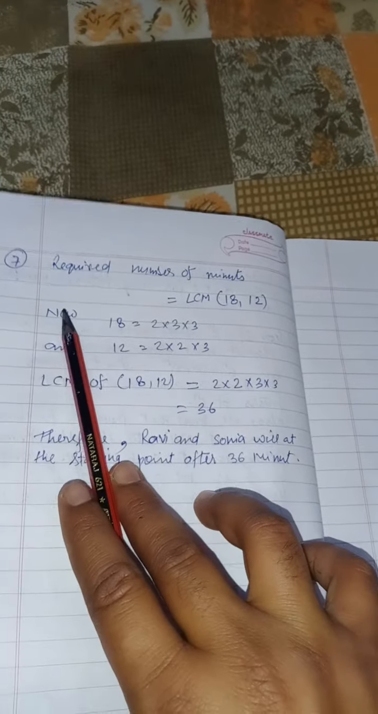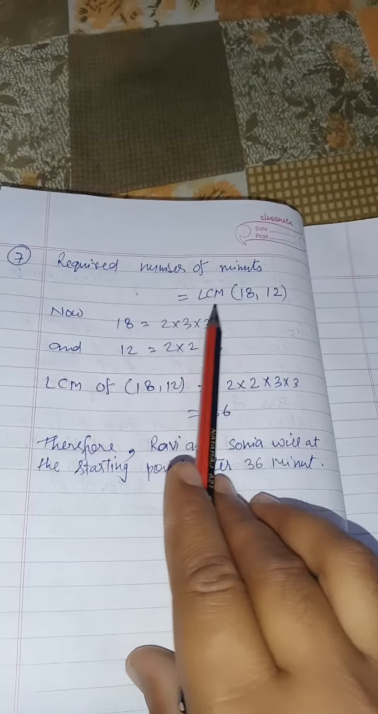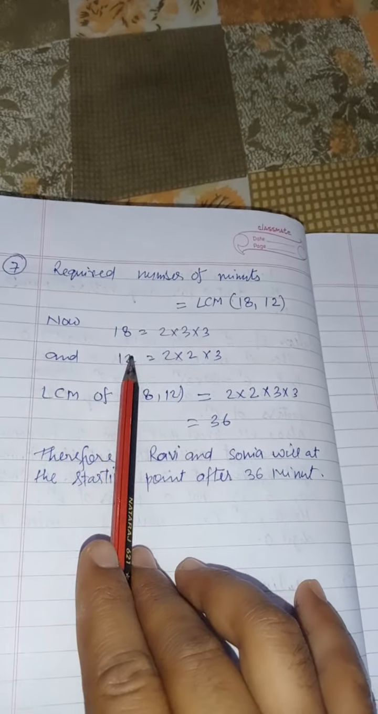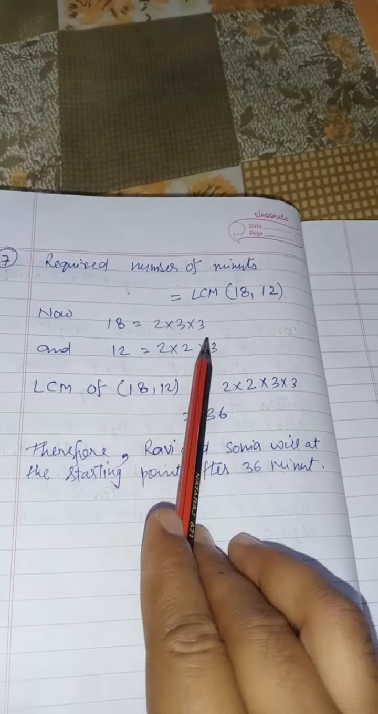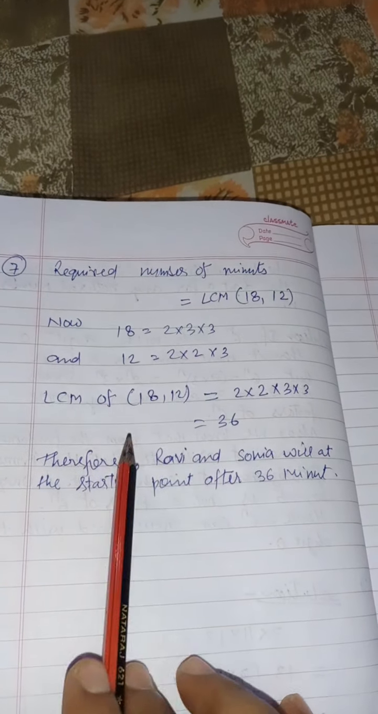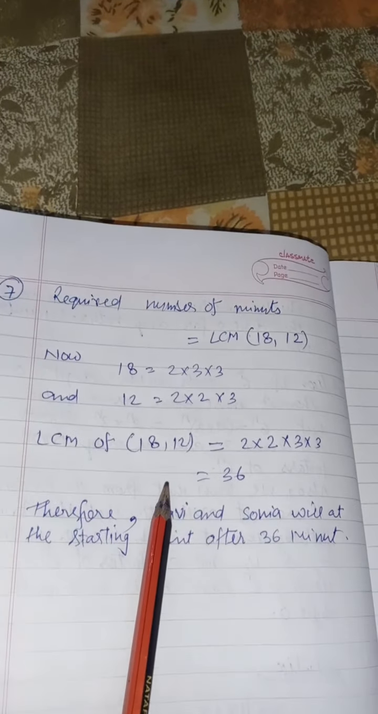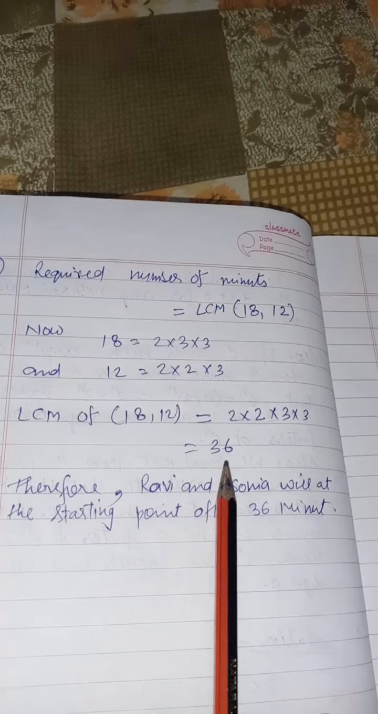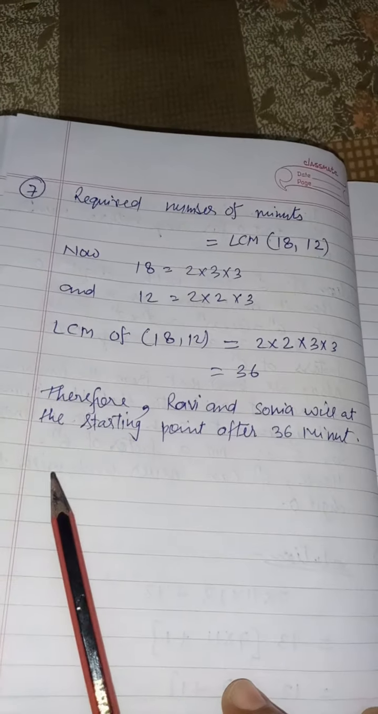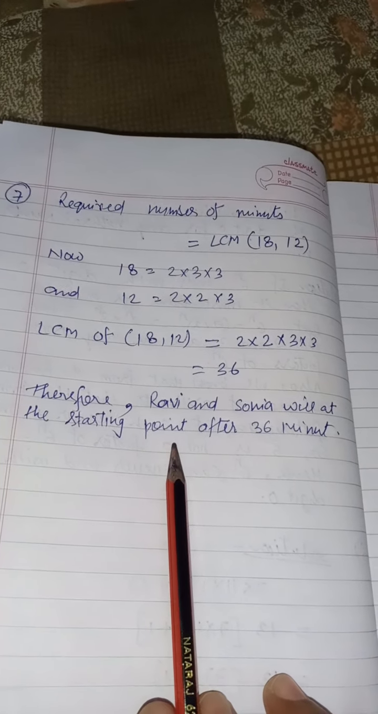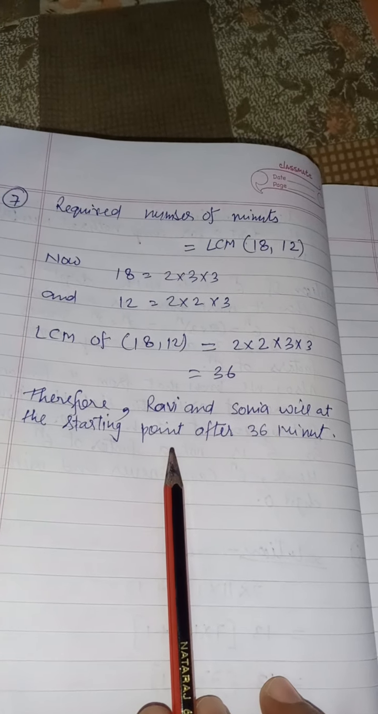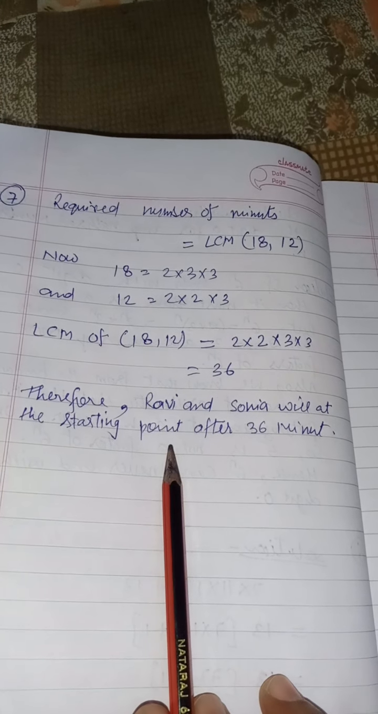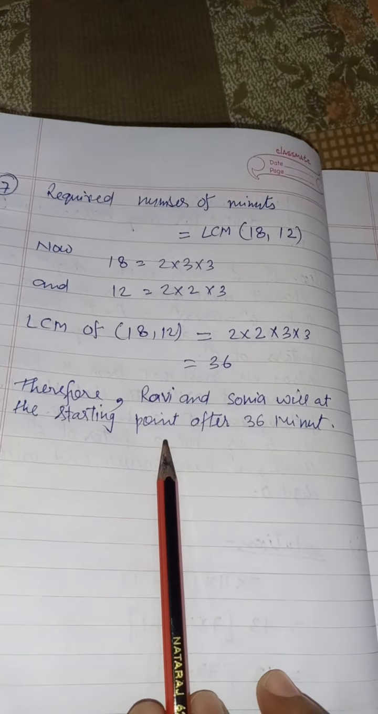The required minutes is the LCM of 18 and 12. The factors of 18 are 2 multiply 3 multiply 3, and 12 is 2 multiply 2 multiply 3. As you already know, by prime factorization you can find the LCM, which is 36. So therefore Ravi and Sonia will meet at the starting point after 36 minutes. Thank you.